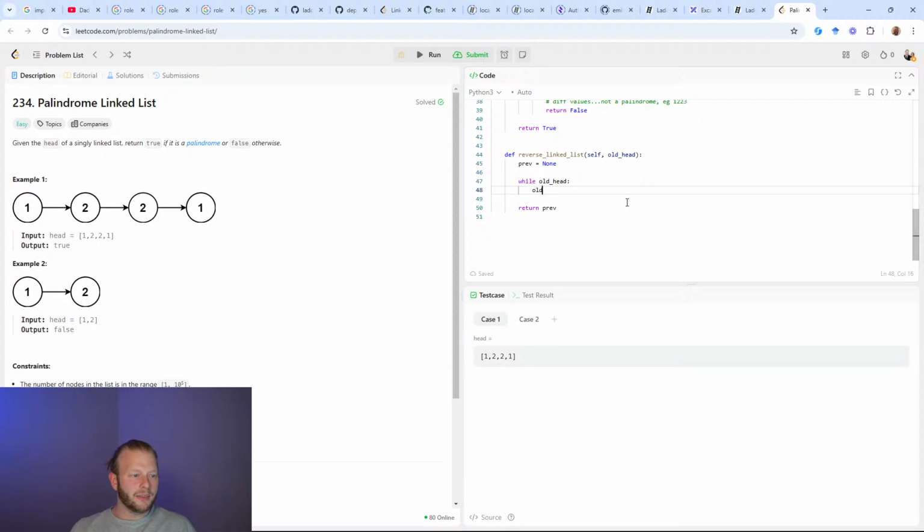So old head equals old head.next. And then prev, let's actually do this one first. So prev is going to equal old head. So we're just storing whoever was last. It's just storing a reference to whatever we just got done checking. So that when this while loop breaks, prev will still have a reference to the node before none.